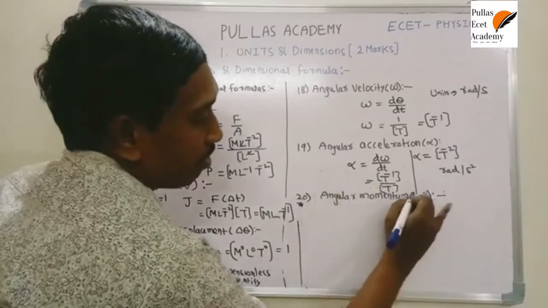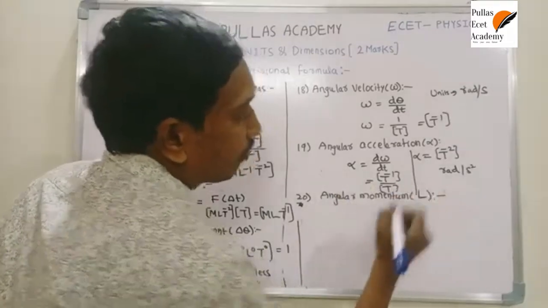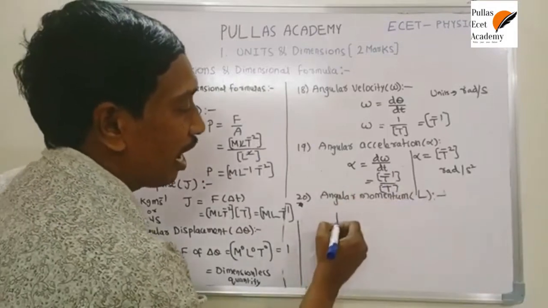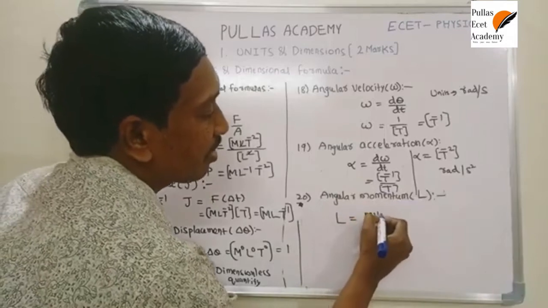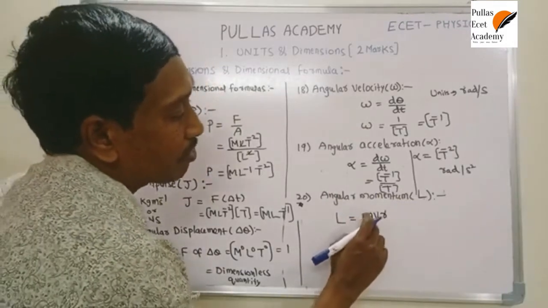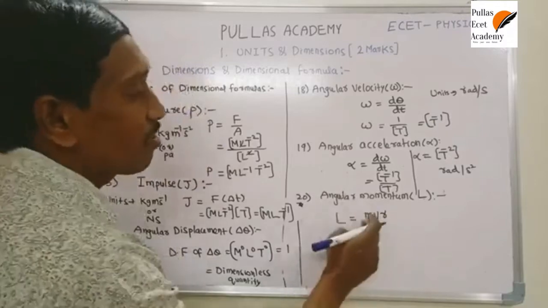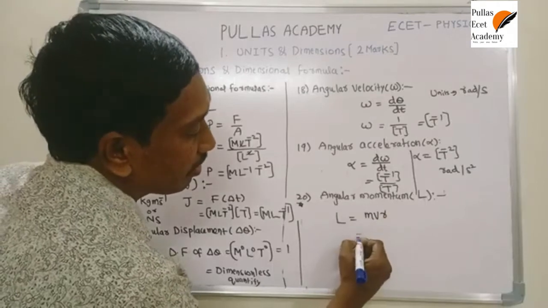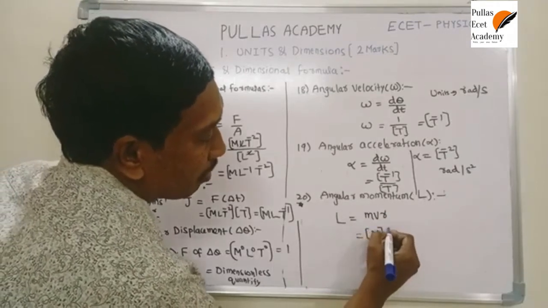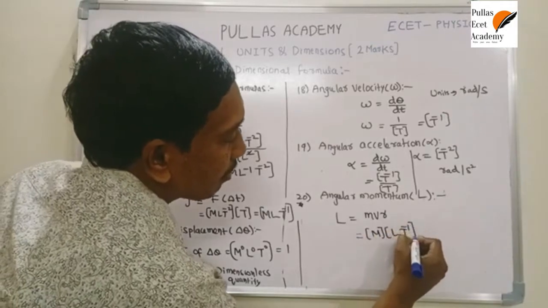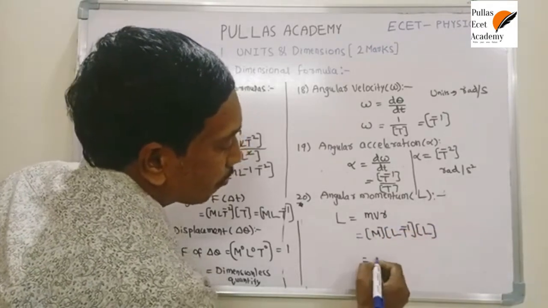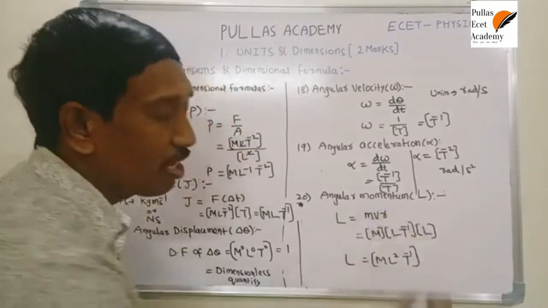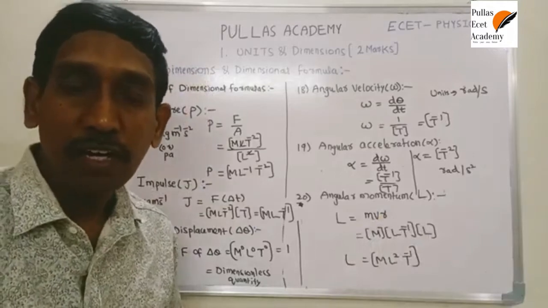Angular momentum is denoted by capital L. Here capital L is the symbol of angular momentum, it is not length. Based on the definition, angular momentum L is MVR, the product of mass, velocity and radius. Just substitute the dimensional formulas of mass, velocity and radius. The dimensional formula of mass is M, velocity is LT inverse, and radius is L. If you simplify, you get ML square T power minus 1. This is the dimensional formula of angular momentum. Okay, I hope you understood.